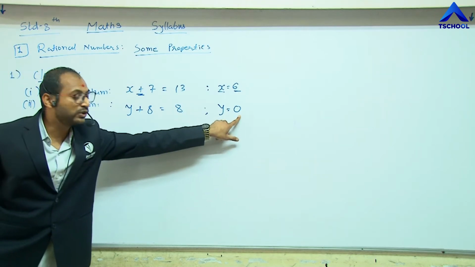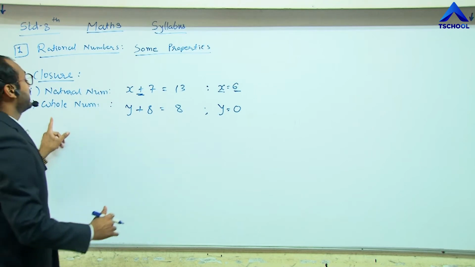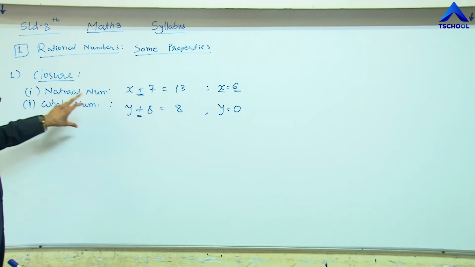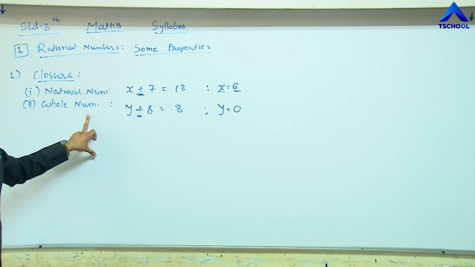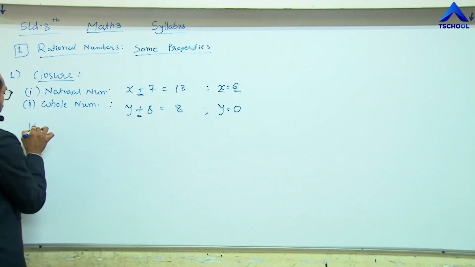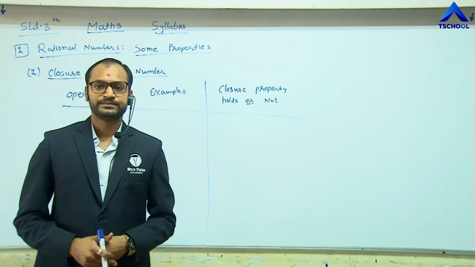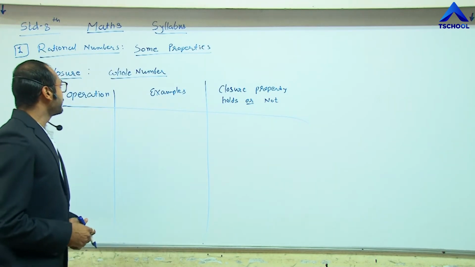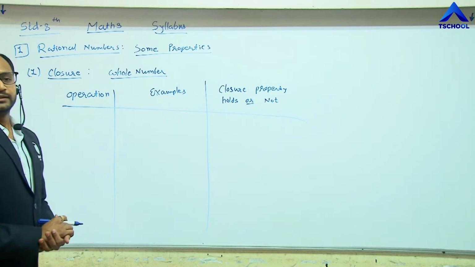So 0 is included in the whole numbers. So this is also the additive property, or closure, in the whole number system. Let me take the third closure for integers. So let me start first the closure property of this rational number.